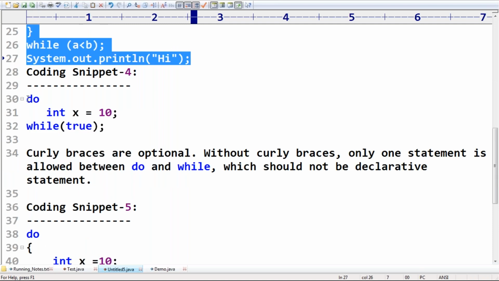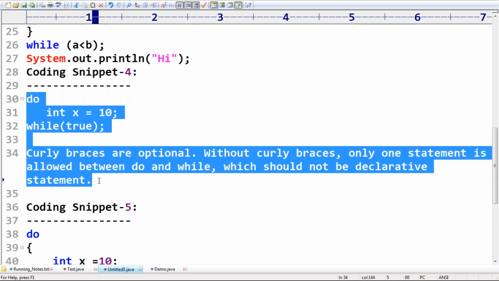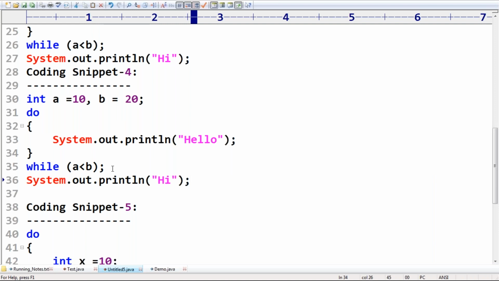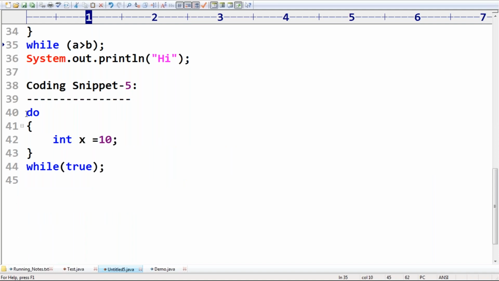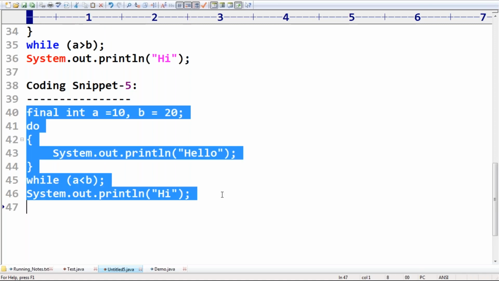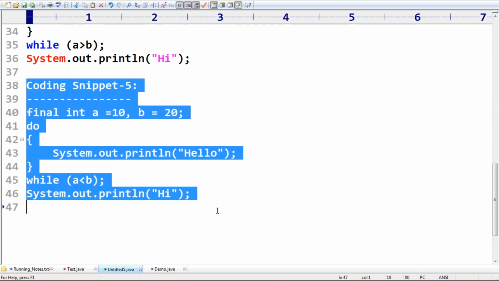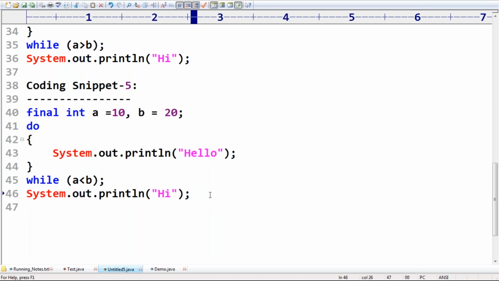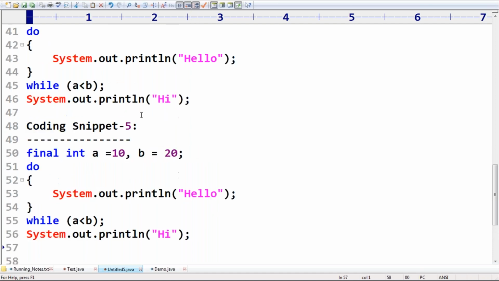Here see this one. Here just my next coding snippet. Now a greater than b I'm taking. Next coding snippet, here just observe final int. Now coding snippet 6. Last one, coding snippet 6, like this I'm taking. Here a greater than b, SOP of hi. Yeah, beautiful.